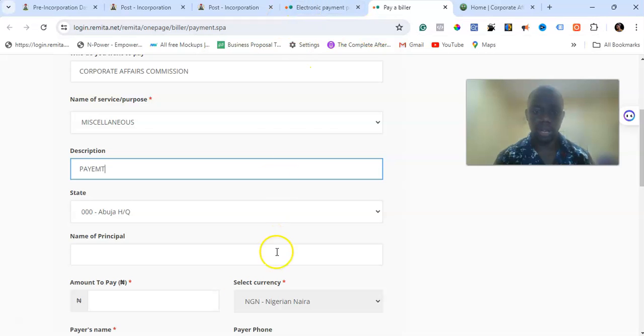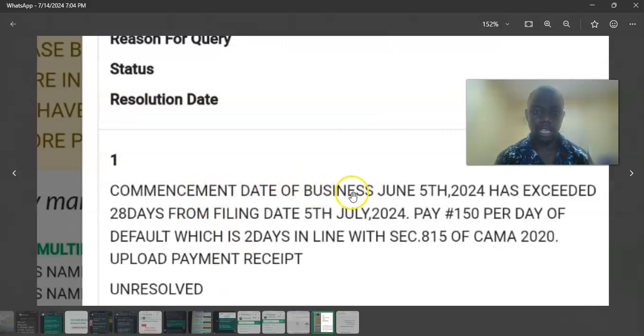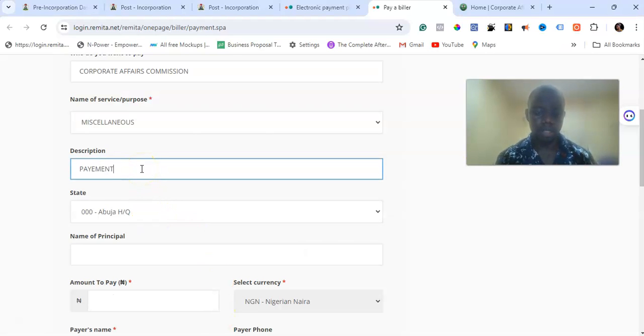Let's go back to the query that we had the other time. The query is telling us that commencement date of business has exceeded. So we are making payment for delay, 2 days delay in commencement day of registration, right? Okay, so that's what you need to type there.